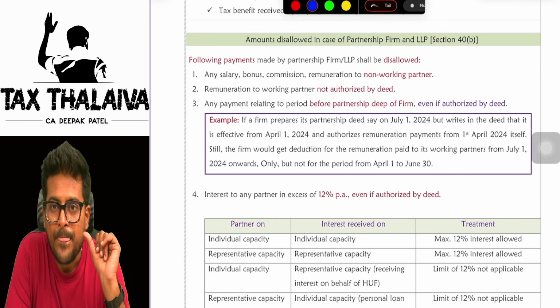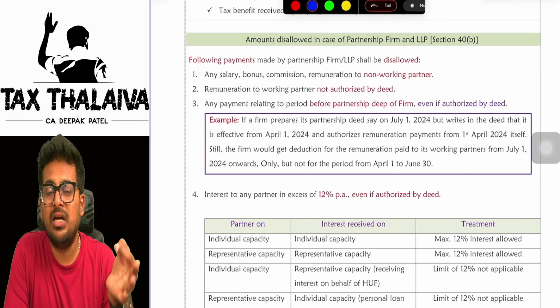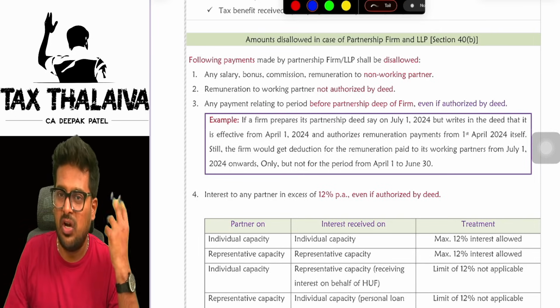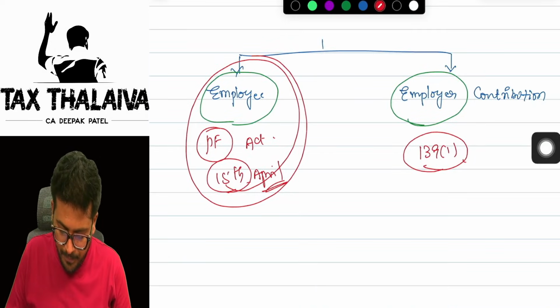Now, that income which is getting taxed in the hands of the partner will be taxed only to the extent allowed under section 40B. What is this, sir? We are not getting this. Let me explain to you in a beautiful manner.